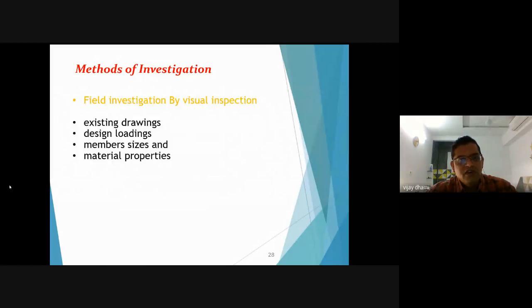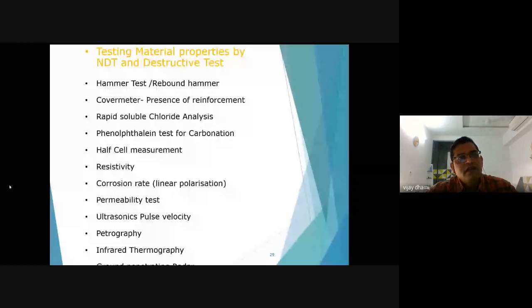Now further we will go into the detail. Then it comes from the visual inspections to testings. There are many methods available for non-destructive testing and destructive testing of the concrete. These are examples of the testing methods.